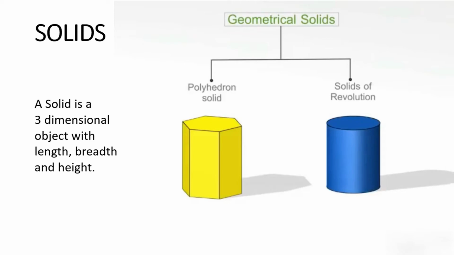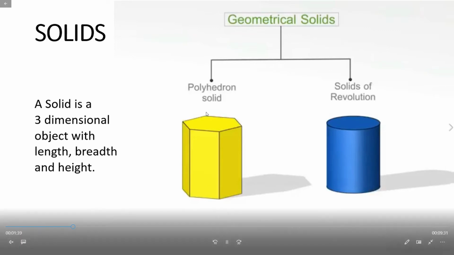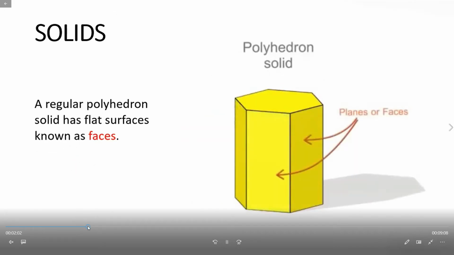First one is the polyhedra. Already you know this. This polyhedra is subdivided into three types: regular polyhedra, prisms and pyramids. This is the regular polyhedra. First we discuss the prism.